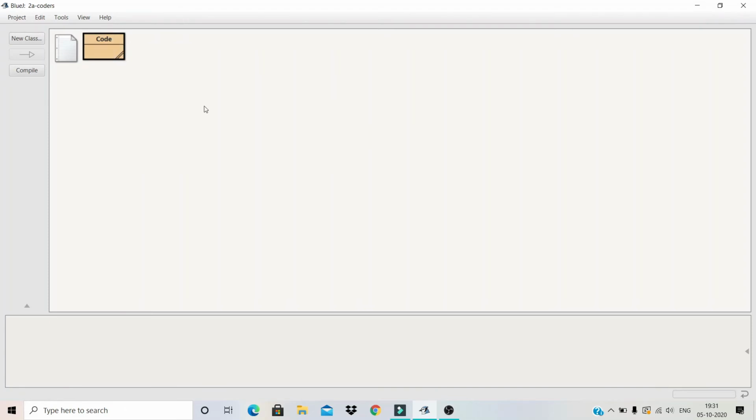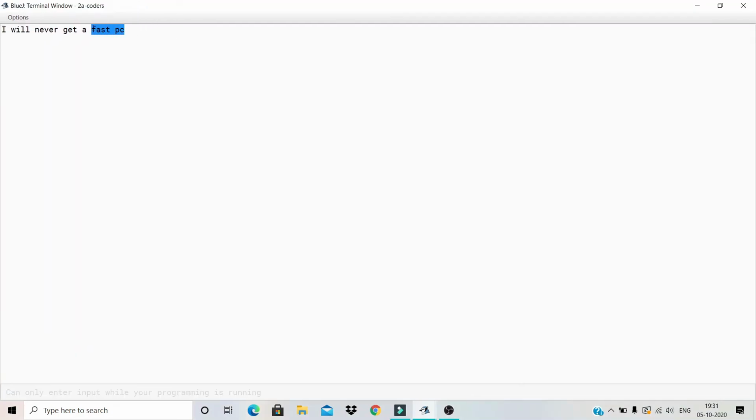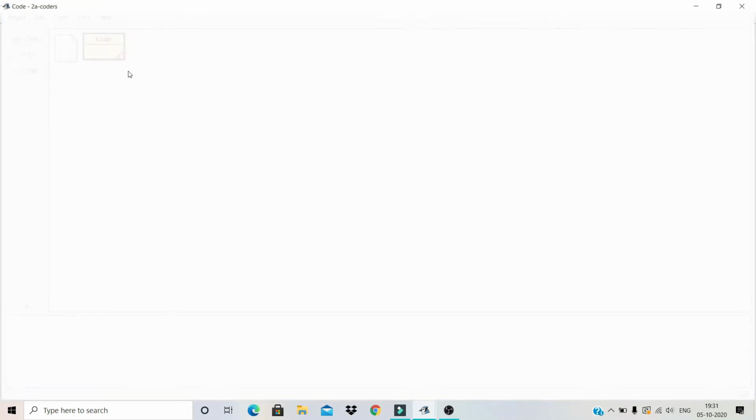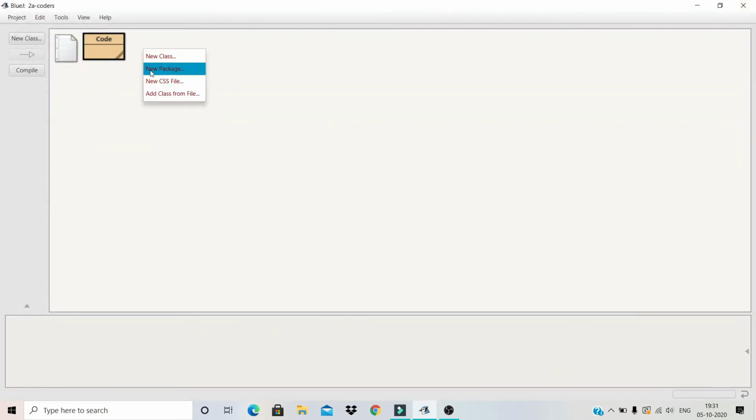Then how to execute the program. Right click on the program, then you click on void main String args, then click on OK. Then here it is. This is the terminal window, and I told you this will print the message. It printed the message as it is: I will never get a fast PC. Okay, it's simple. Then this is the program for printing a statement.